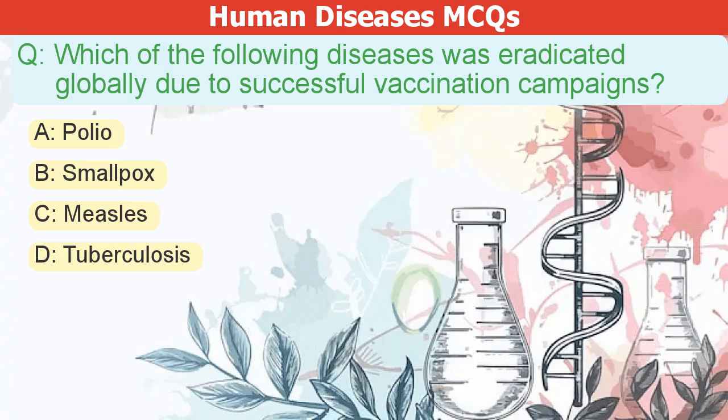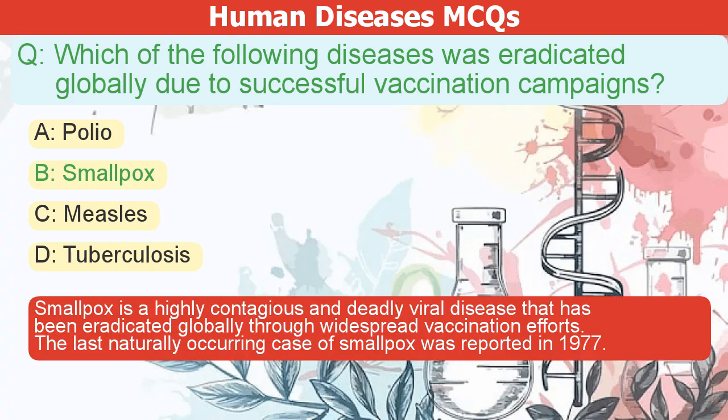Which of the following diseases was eradicated globally due to successful vaccination campaigns? A. Polio. B. Smallpox. C. Measles. D. Tuberculosis. The correct answer is B.